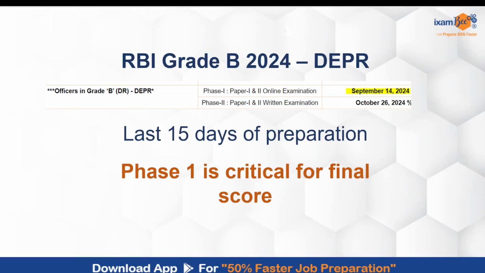RBI Grade B 2024 DEPR exam Phase 1 is going to be held on 14th September 2024. This leaves you with 15 days for your preparation for Phase 1, and it is very critical for your final selection.